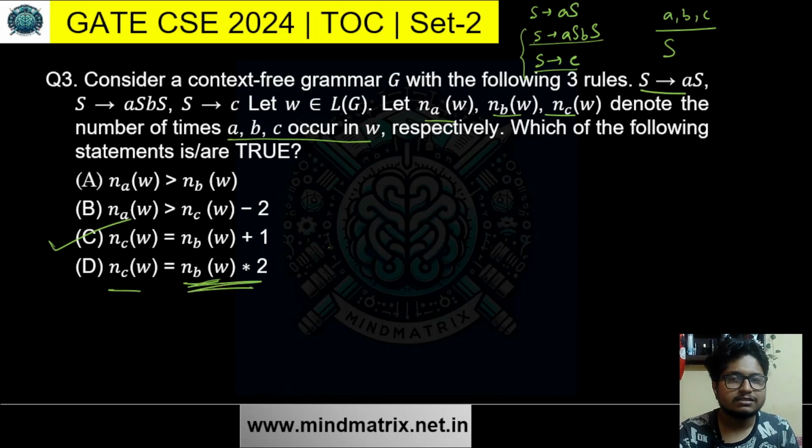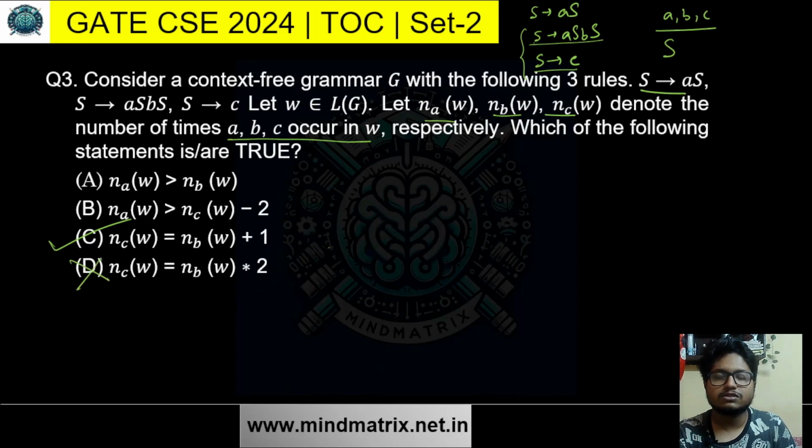We have already seen, for example, that when the number of B is 3, the number of A is 4 and the number of C is 4. So it is definitely not into 2. This statement is also false. Okay, now compare these two.